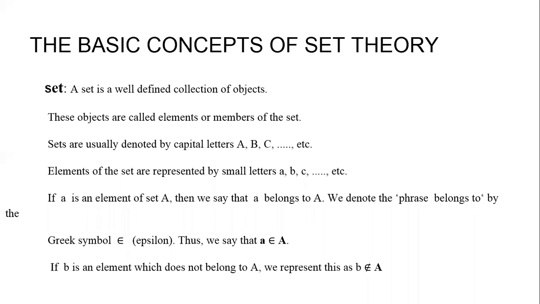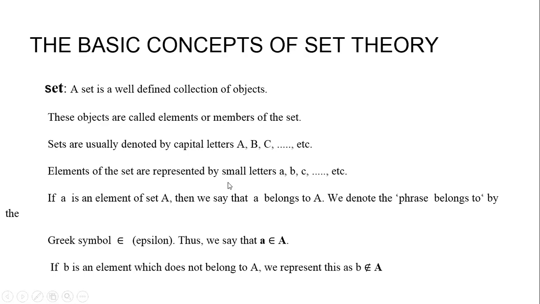For example, you get 2 volts, 3 volts, 5 volts, 10 volts. We represent these in flower brackets, the set is usually denoted with capital letters, and the elements of the set with small letters.